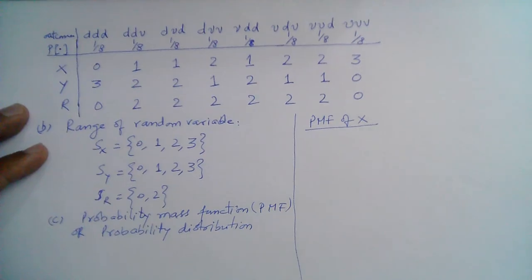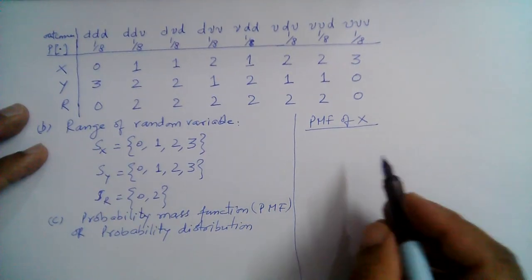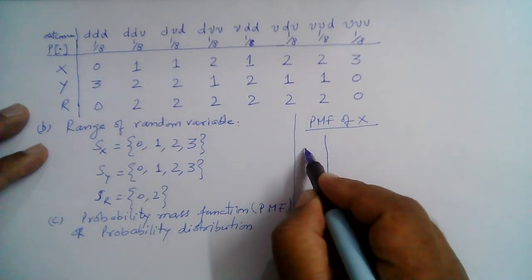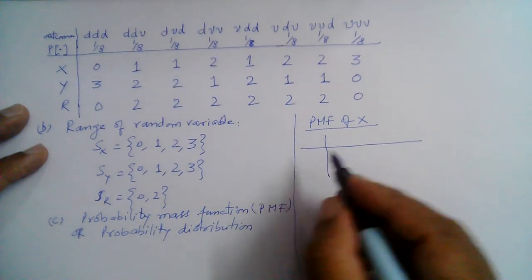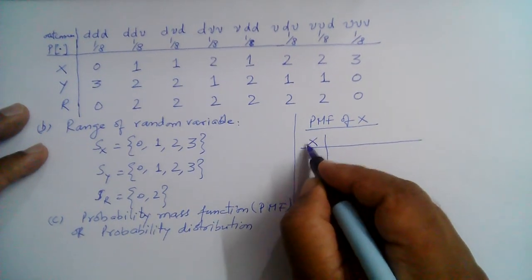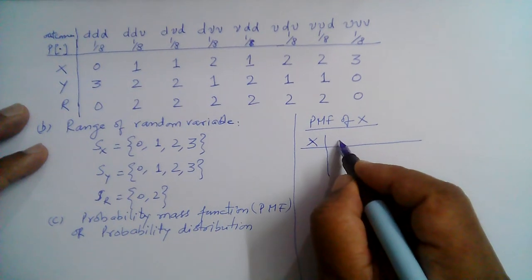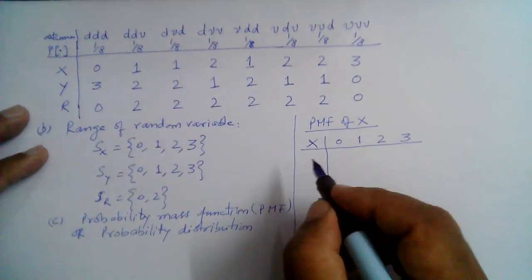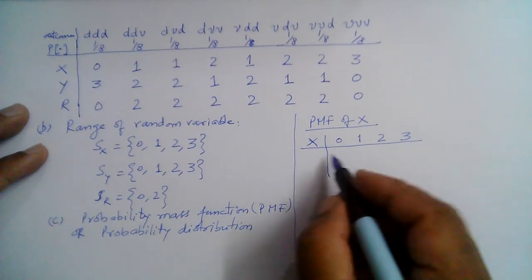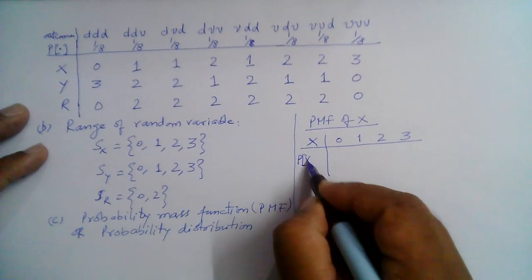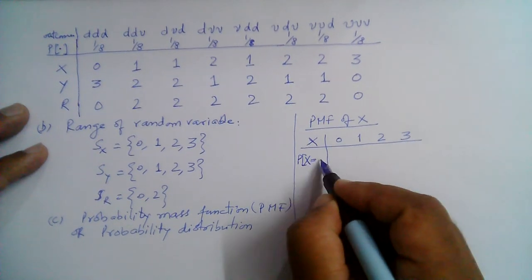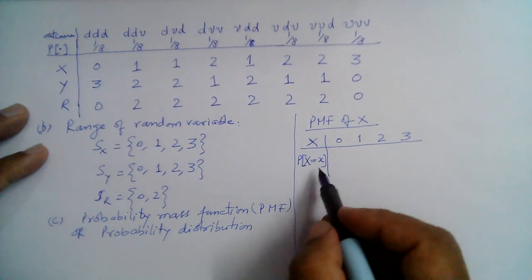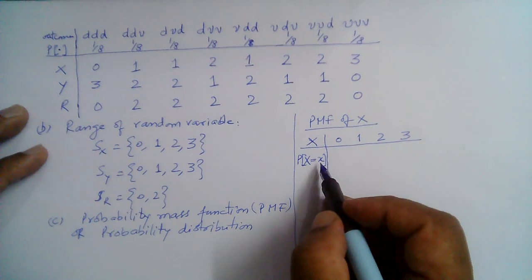So actually we can construct a sort of table for this PMF like this. We can write down the random variable x here, the possible values that it can take on, the range of x: 0, 1, 2, and 3. And then the probability that the random variable x takes on a value small x. Any value x, it can take on any of these small values x, right?